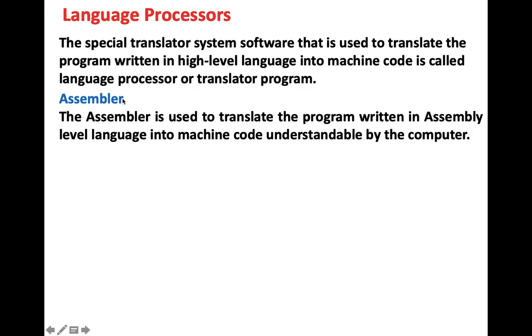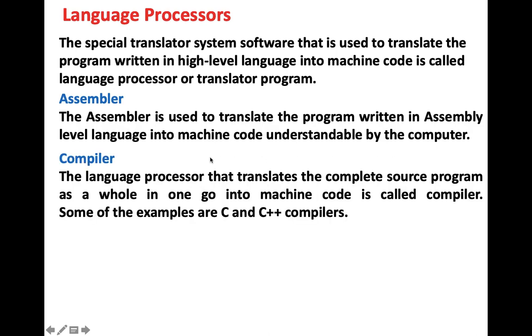There are three types of language translators. Number one, assembler. Number two, interpreter. And number three is compiler. Assembler translates assembly level language into machine level language because the computer understands only machine level language. So it translates assembly level language into machine level language which the computer can understand.